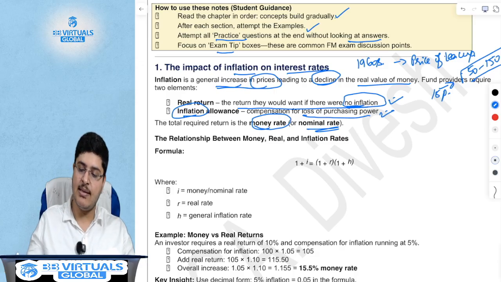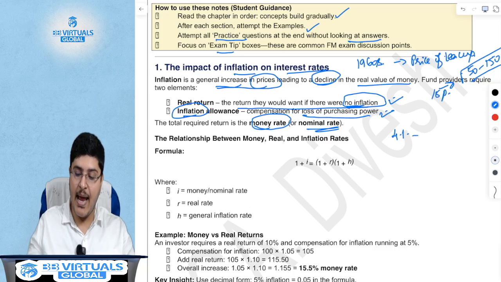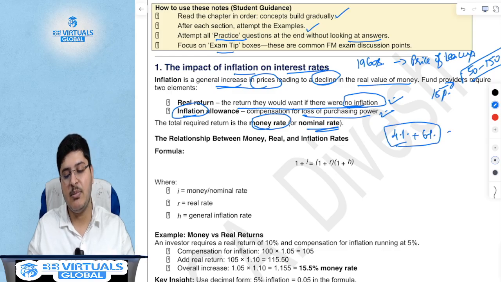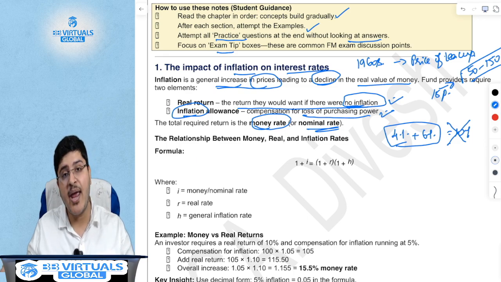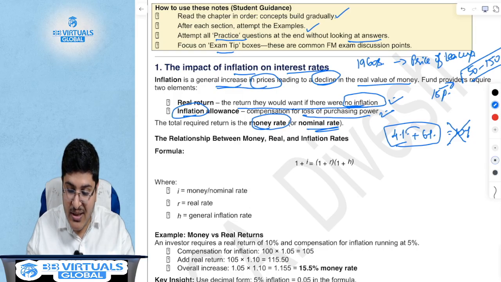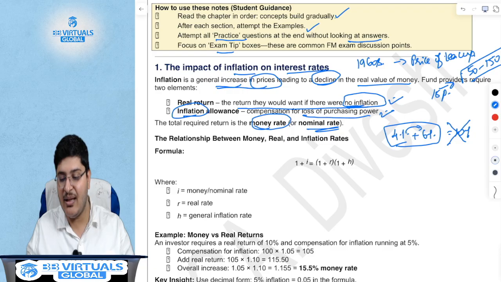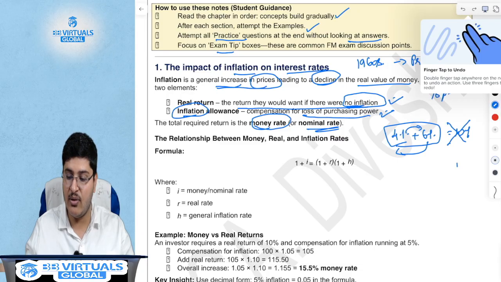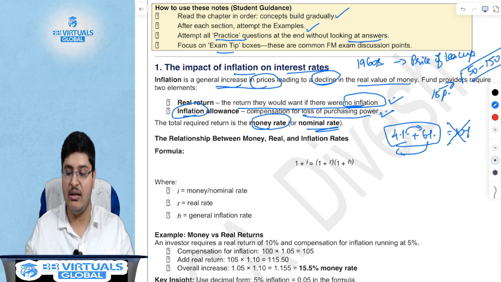However, let's take an example. If inflation is approximately, I'm taking a random example, 4%, and for example, the real return that you need is, for example, 6%. Is my money rate 4 plus 6%? Is it 10%? The answer is a big no. Why? Because your 4% will also be calculated on the 6%, right? And similarly, your 6% will also be calculated on the 4%. So given this interdependence, I will actually retain this so that you remember that it is not a simple math.